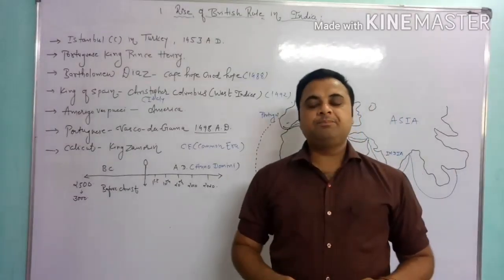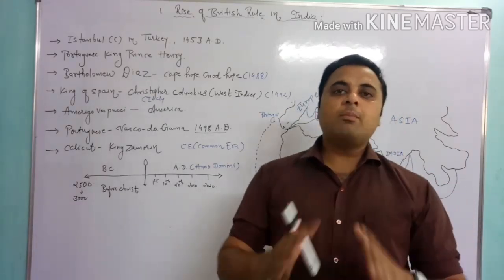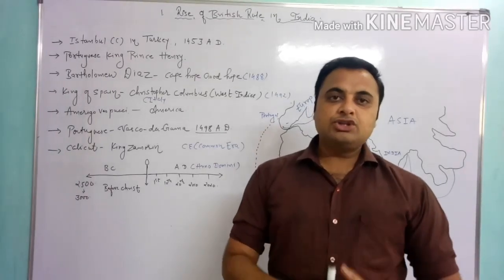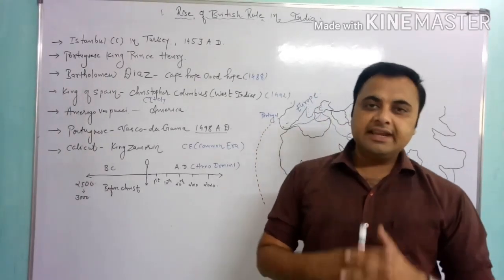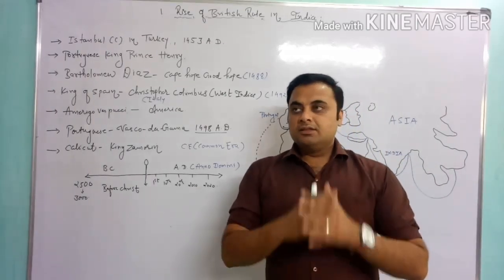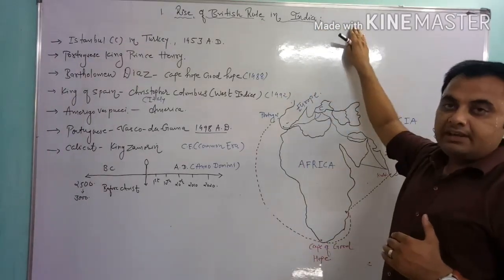Because in history, when we study history, the year common came in any part of the history. So we should have knowledge regarding what is AD, what is BC and what is CE. Now let's start our lesson. The rise of British rule in India.